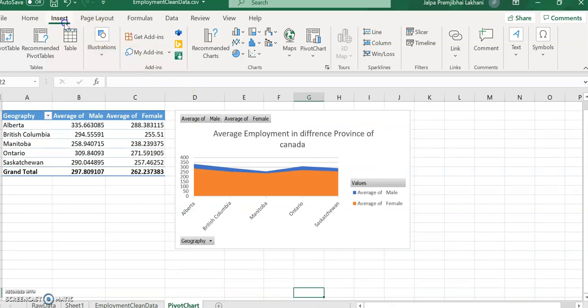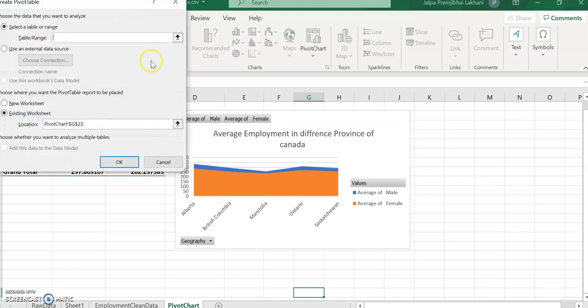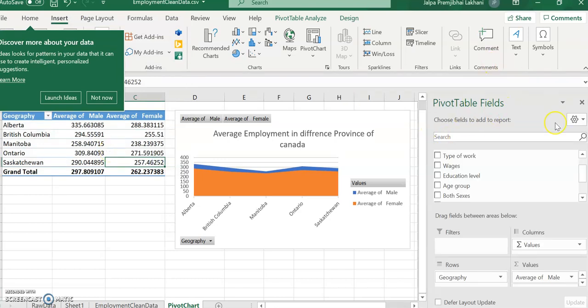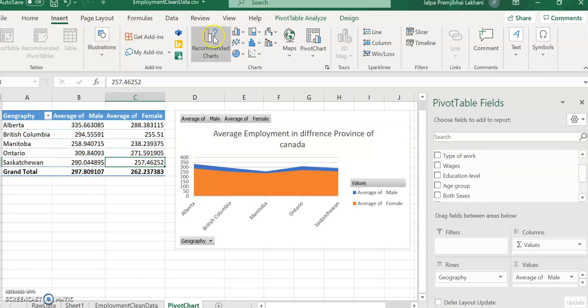You can easily create the pivot chart by the pivot table option in the insert tab. By pivot table, you can see that you can choose any option, new worksheet or existing worksheet. And when you click the pivot table, the fields come, and you can choose fields. These fields are nothing but our column names. So by choosing the columns, you can create your pivot table, and by this option, you can create your chart.